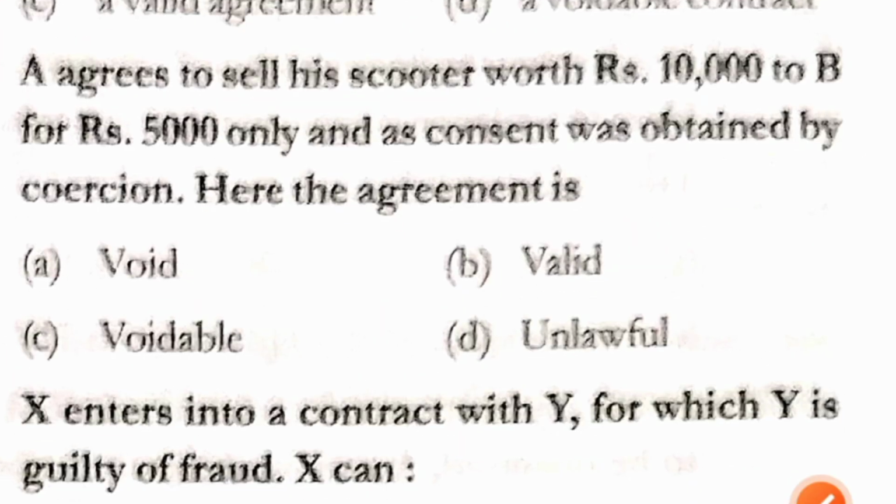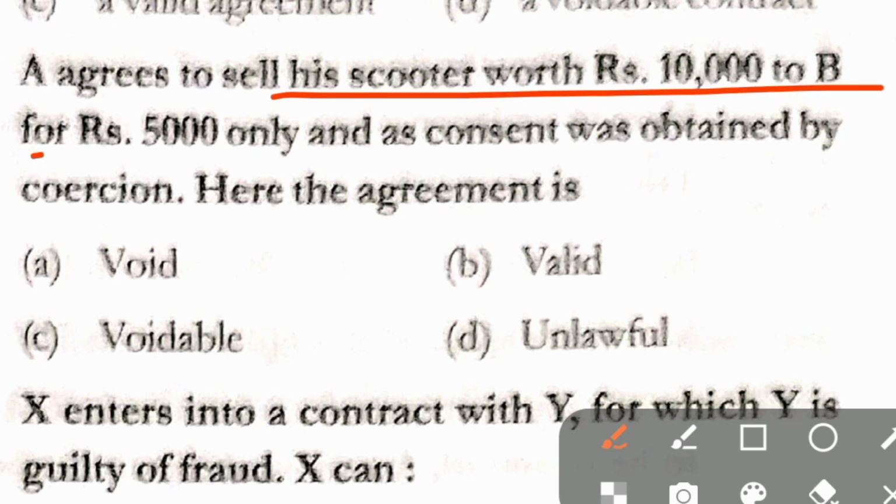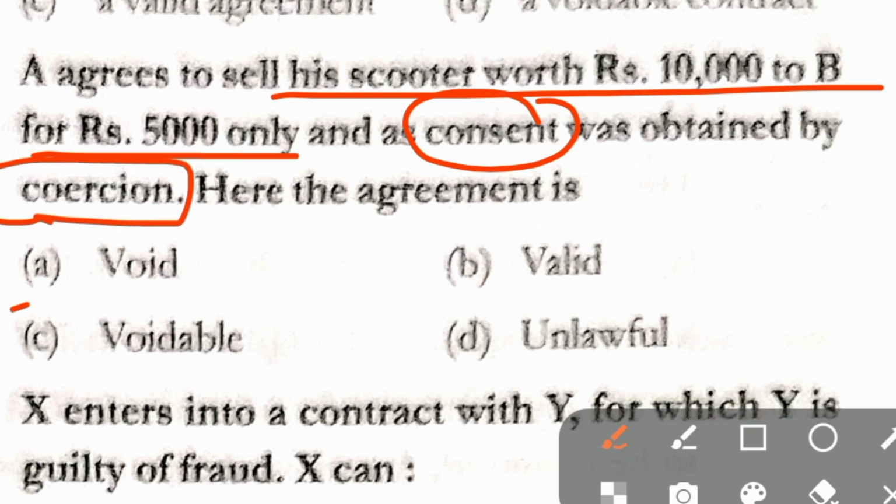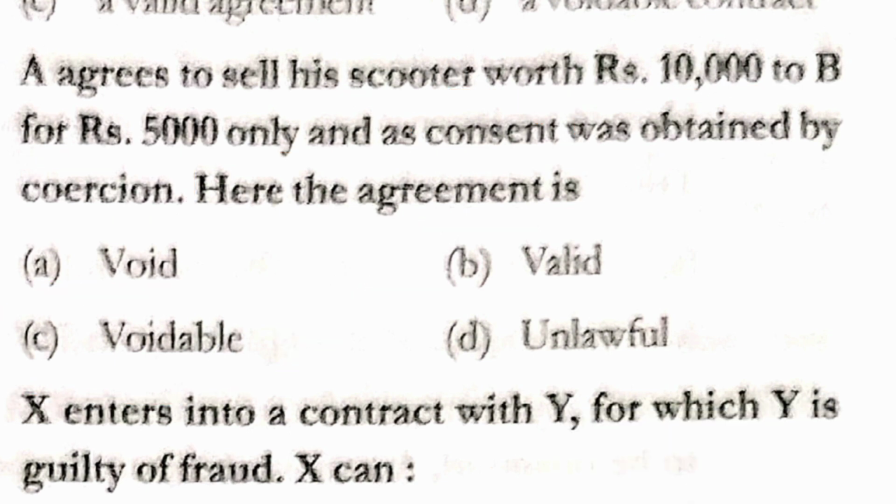Question number 203. A agrees to sell his scooter worth rupees 10,000 to B for rupees 5,000 only as consent was obtained by coercion. Here the agreement is void, valid, voidable, unlawful. Correct answer is option C, that is voidable.